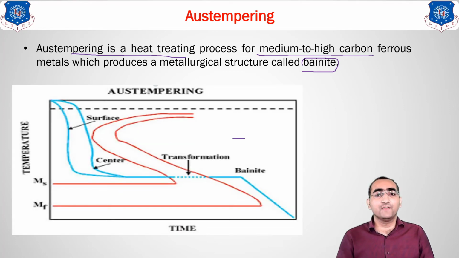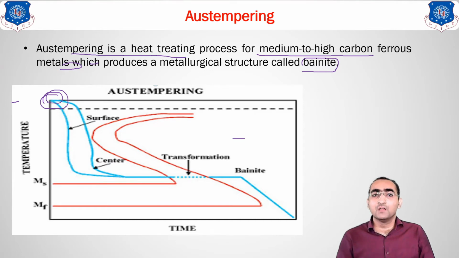Let us see in the figure. Once again, go for the heating of the material above your critical, or you can say C1 line. We will be heating up to this temperature. Now go for the cooling in a bath. First step, heat the material above the C1 line. What will happen? It will transform into austenite.